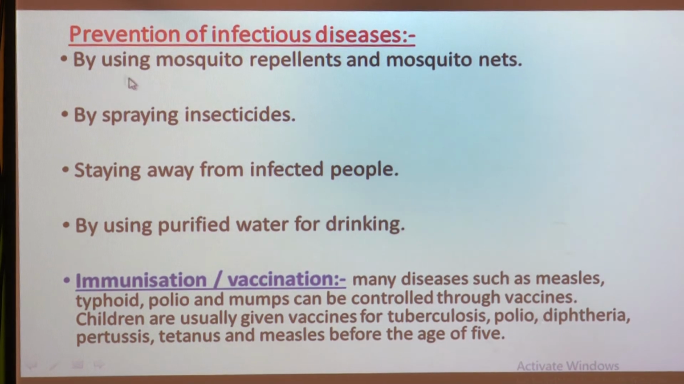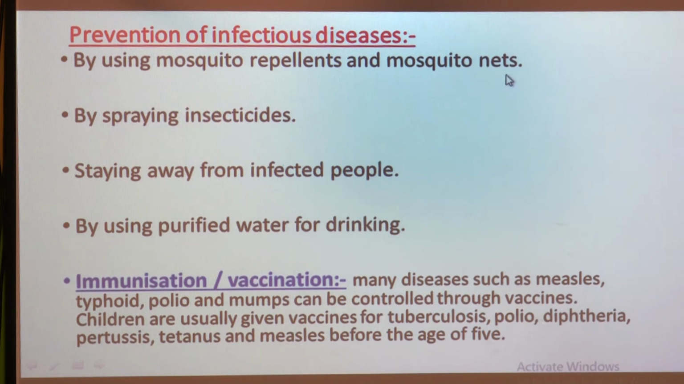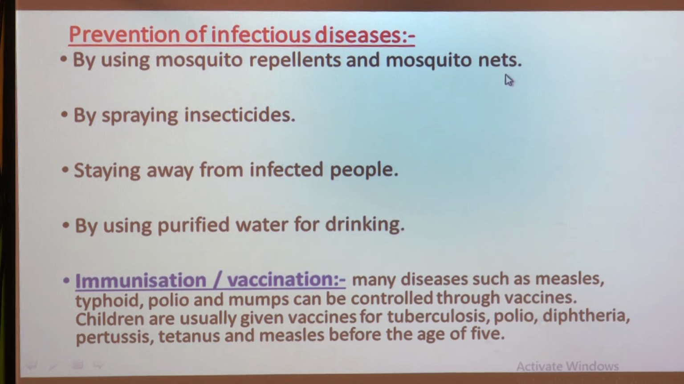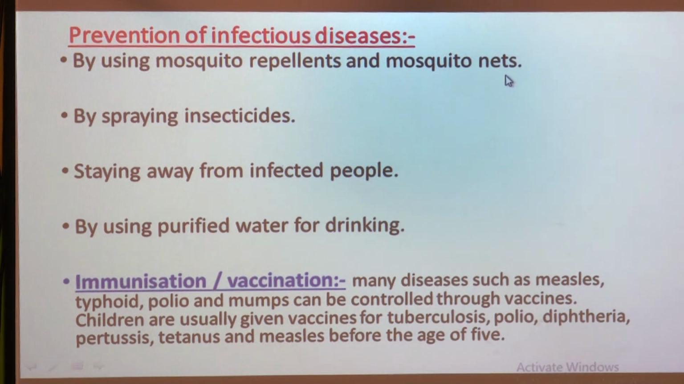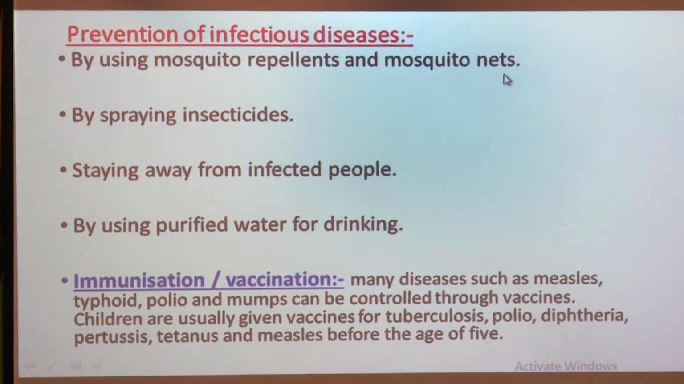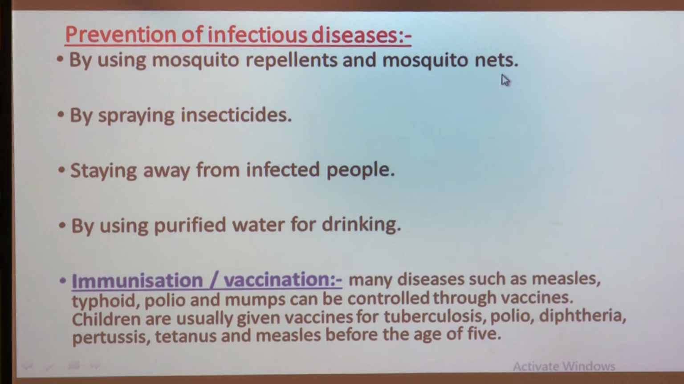Then by using mosquito repellents and mosquito nets. How exactly are mosquito repellents and mosquito nets useful to us? We know that mosquitoes can spread some infectious diseases, and we have learned that mosquitoes spread diseases like malaria and dengue. And where do they grow? We know that they grow in stagnant water. Stagnant water means what? What is meant by stagnant water? The water which is not flowing.